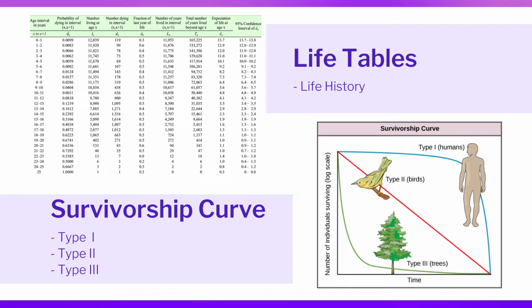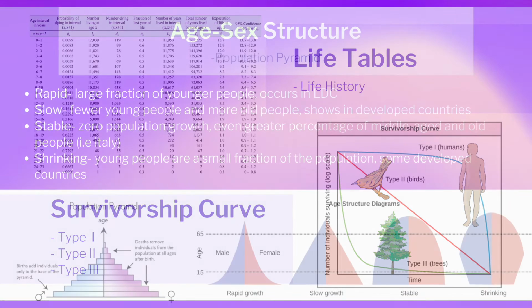In a type 1 curve, the majority of mortality happens among the older individuals, while the younger ones have the higher survival rate. As for the type 2 curve, the organisms involved have a constant mortality or survival rate across their lifetime, while type 3 pertains to the high mortality among the young organisms, wherein survivorship is requited with long life and lots of offspring.